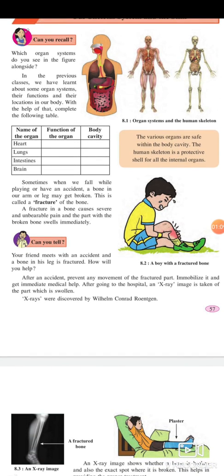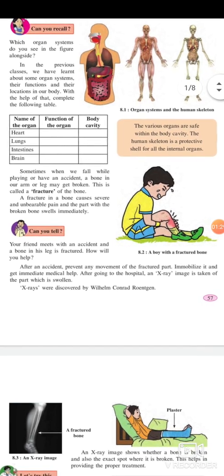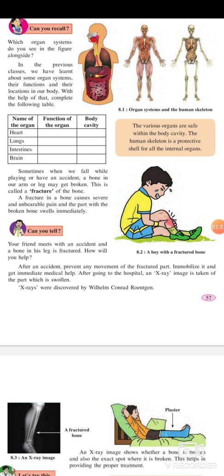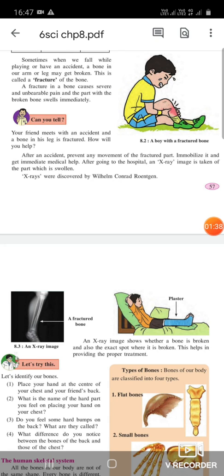Can you tell? Your friend meets with an accident and a bone in his leg is fractured. How will you help? After an accident, prevent any movement of the fractured part. Immobilize it and get immediate medical help. After going to hospital, an X-ray image is taken of the part which is swollen. X-rays were discovered by Wilhelm Conrad Röntgen.